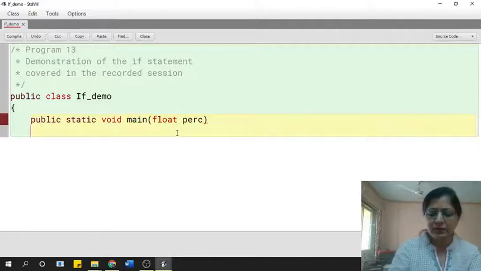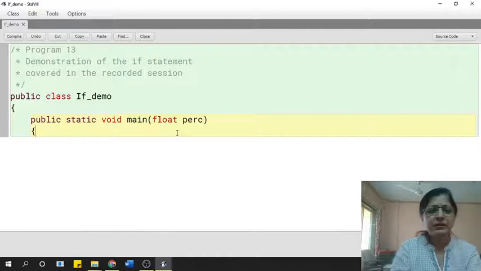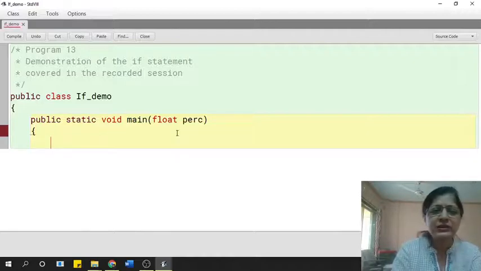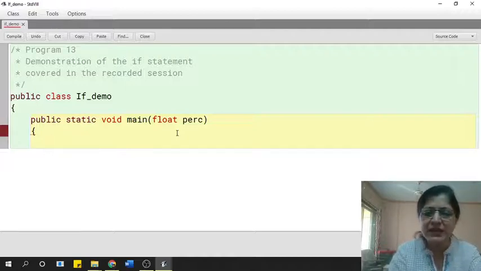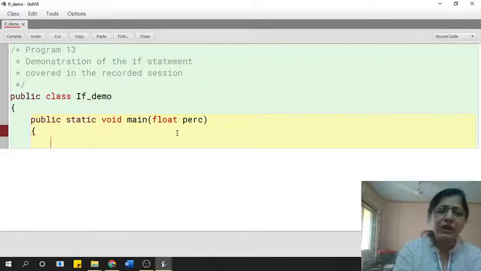I will declare over here. Now in this case I don't need any more percentages because my program is a very simple one. I'm just taking the percentage directly from the user as an argument to the main method. When we execute, it will ask me for the value of pers. I've called my percentage variable as pers. So it will check whether the percentage is less than 35, then it will print fail. Otherwise, it will print pass. So I'm giving directly the if statement here with the Boolean expression.